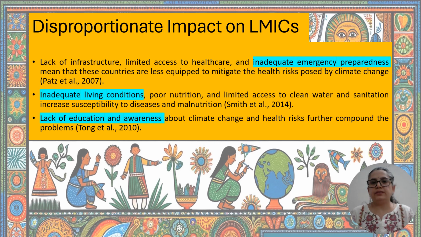So that affects their health, food insecurity. Now poverty, lack of education, limited access to healthcare. These are the critical factors that influence the degree of vulnerability, which makes LMICs more vulnerable to effects of climate change, and especially children in LMICs.